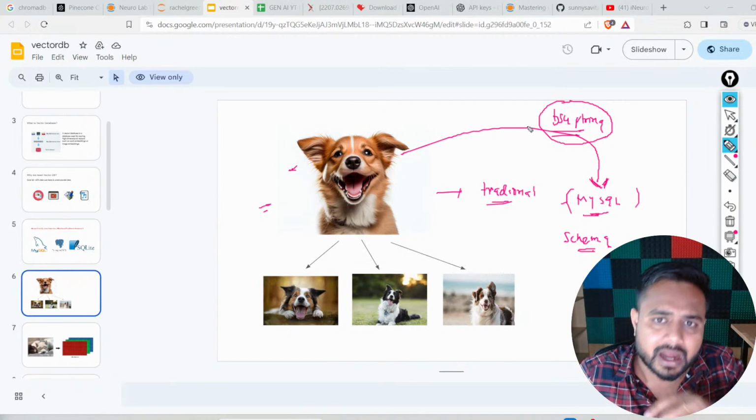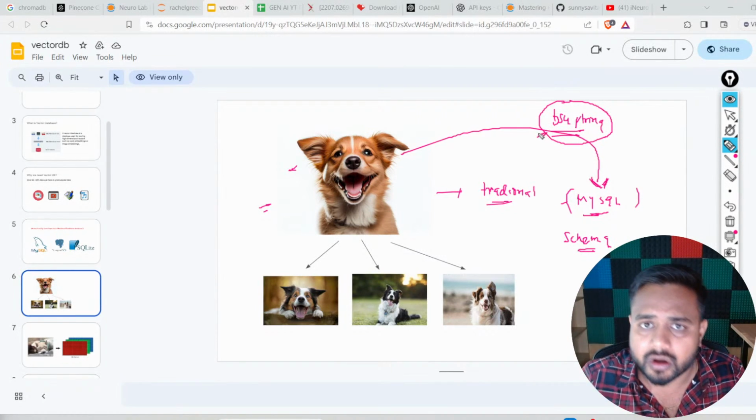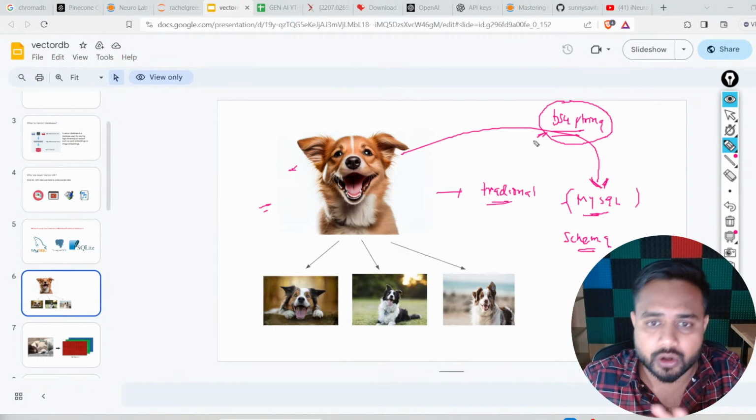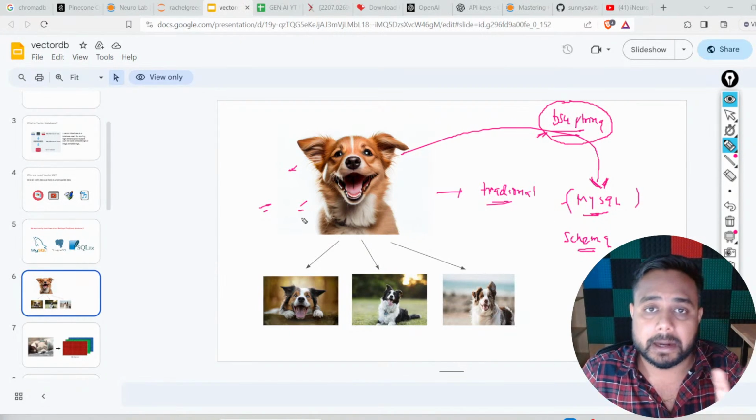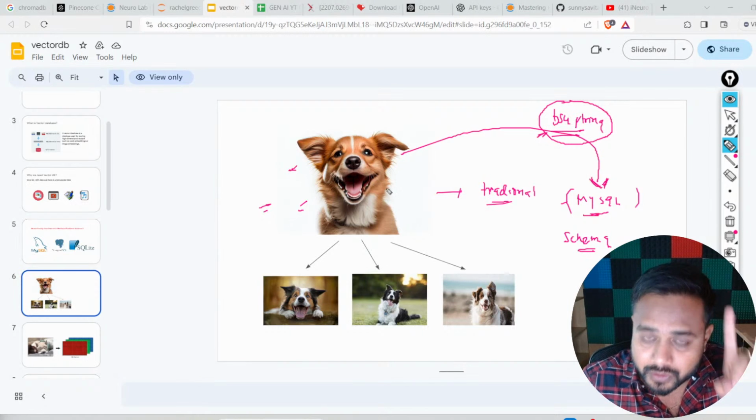Now over here, let's say I have converted it into a BS4 string, or just converted it into a binary object. In that case, I won't be able to identify it. This is the first problem.